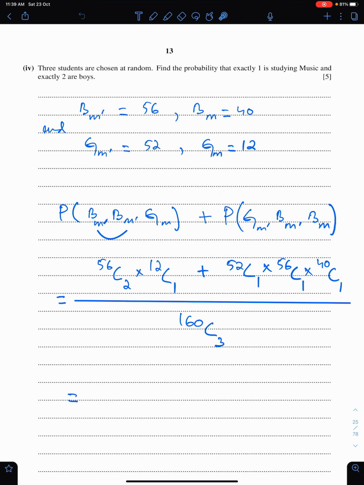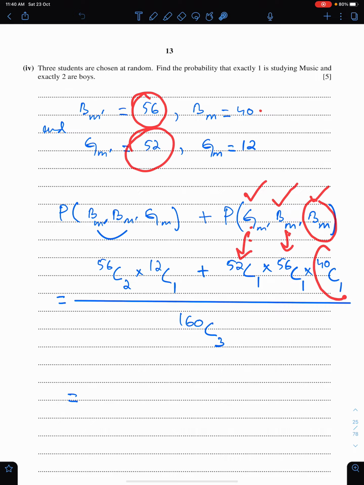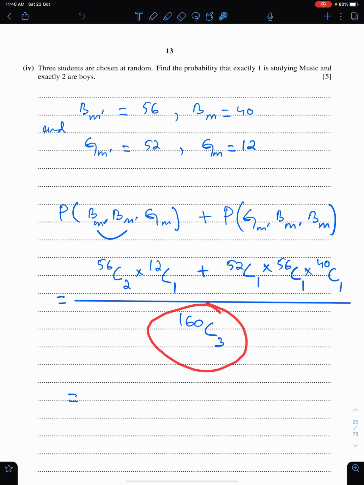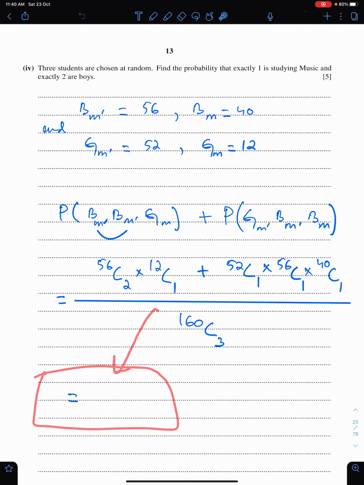The second way. One boy who does study music, the other one who does not study music, girl who does not study music. So girl who does not study music, it should be 52C1. Boy who does not study music, 56C1. Boy who does study music, 40C1. And total is 160C3. You can do the calculations yourself.